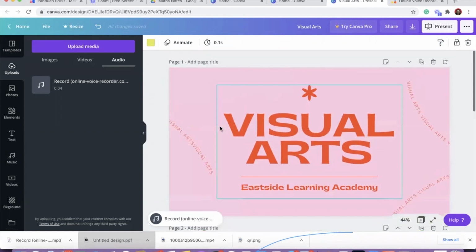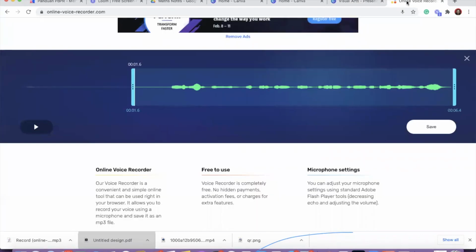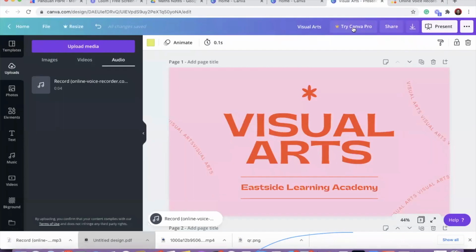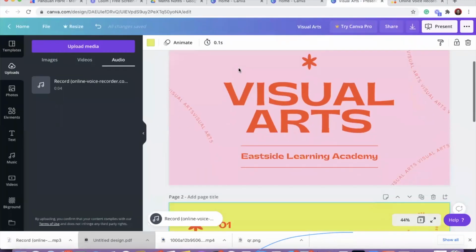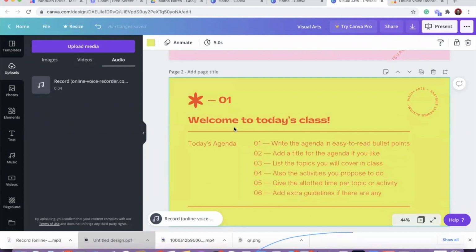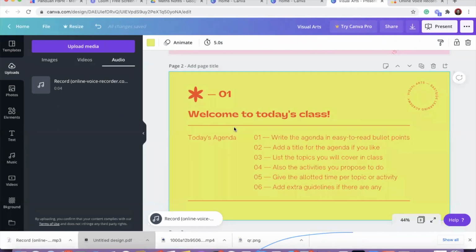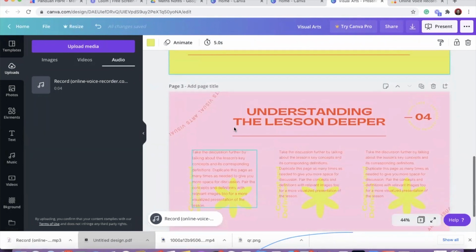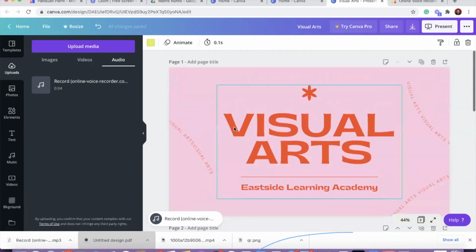So for your recording, you need to plan. First, maybe for 1 second you will be talking about the first slide, and then you pause for a while, then the second slide, third slide, fourth slide. Once you finish the recording, you bring it inside Canva and adjust the timing for each slide according to the timing in your voice recording, and you will be able to map it into Canva. This is how you can create a presentation with a voice in Canva.